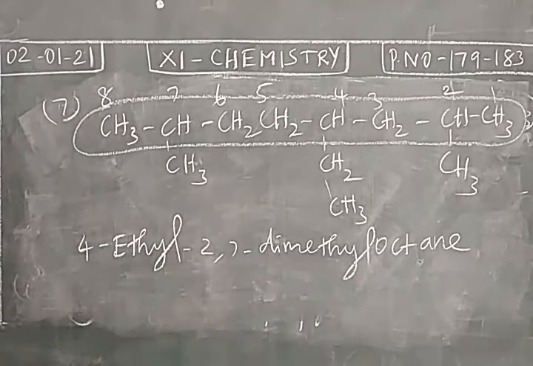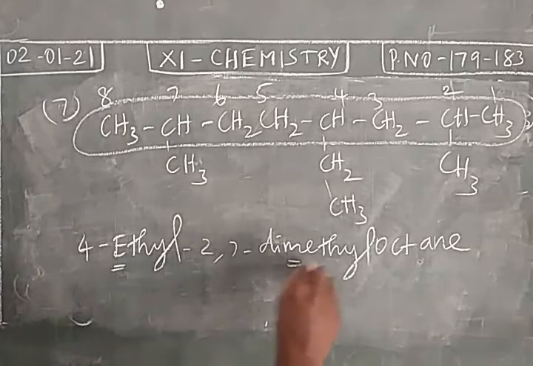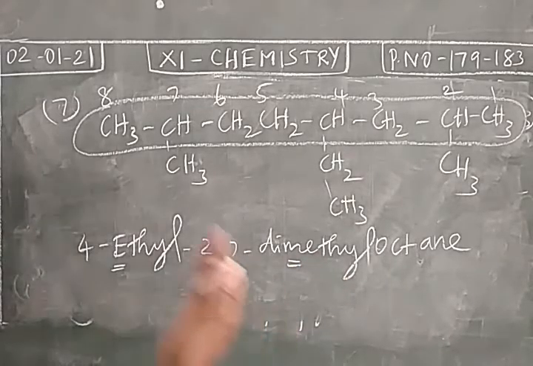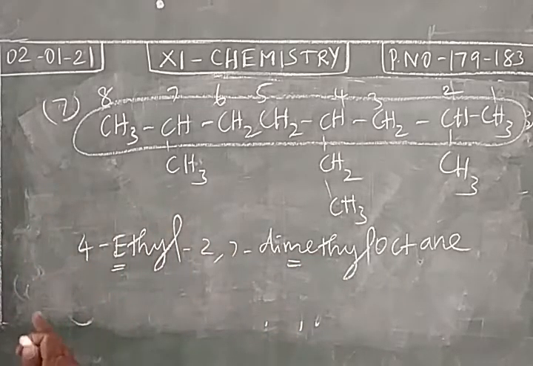While writing the substituents according to IUPAC rule, alphabetical order should be followed. So ethyl starts with letter E, methyl starts with letter M. So don't write 2,7 dimethyl 4-ethyl. We have to follow the alphabetical order so that ethyl comes first, then the substituent methyl is written. Okay, 4-ethyl 2,7 dimethyl octane. This is the correct name.